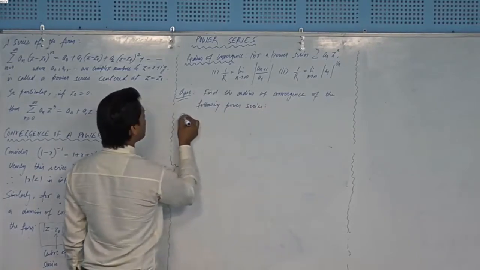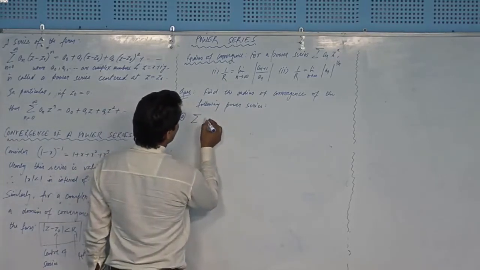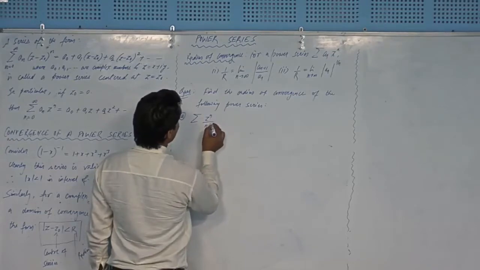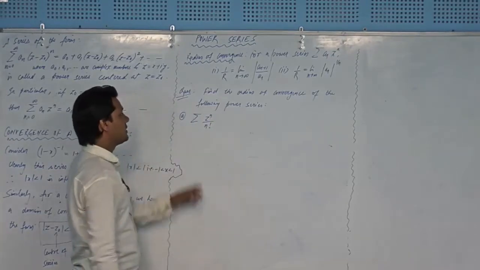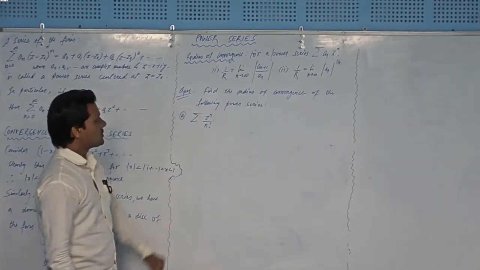The first is a part, right? The power series is summation z to the power n over n factorial, right? And n runs from 0 to infinity or 1 to infinity, that's fine. So you have to find the radius of convergence for this thing, right?